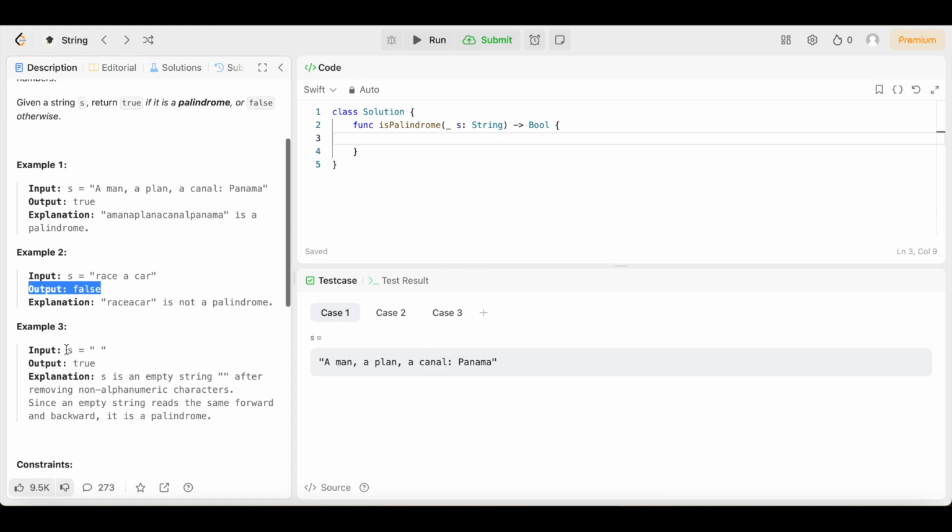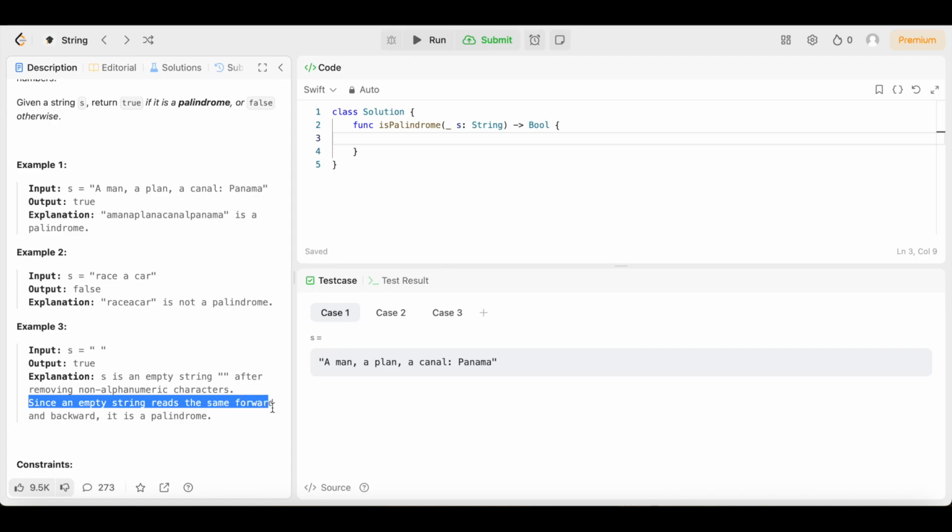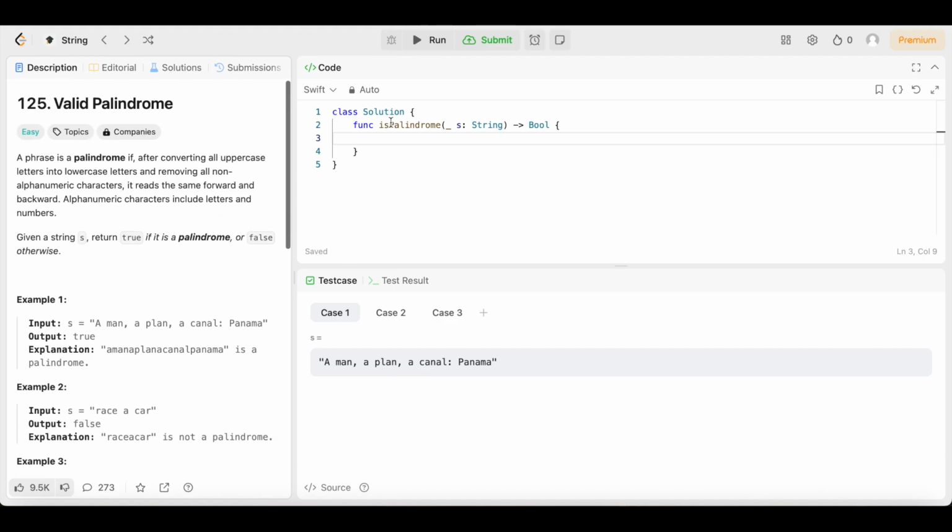Then let's look at example 3, where if S equals a blank string, the output is true. The explanation says S is an empty string after removing non-alphanumeric characters. Since an empty string reads the same forward and backwards, it's a palindrome. So that's how example 3 works. Now that we understand the question, let's get into the code, and the code is going to be just as simple and easy to understand as well.